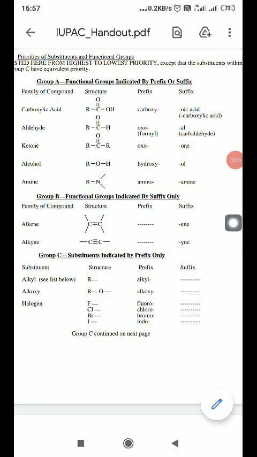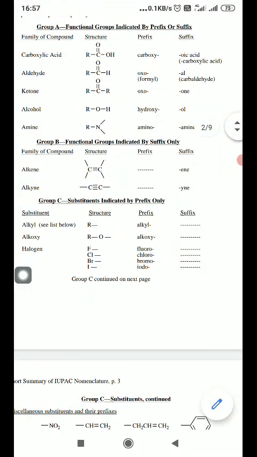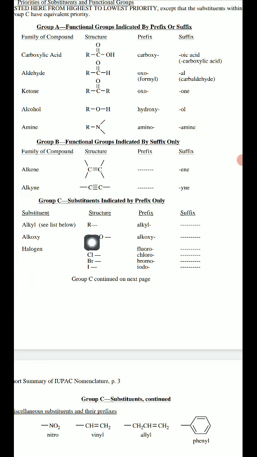First of all, we will discuss some of the naming of the functional groups. Whenever an organic compound contains more than one functional group, one is treated as a prefix and another is treated as a suffix. Suppose we take the example of carboxylic acid.